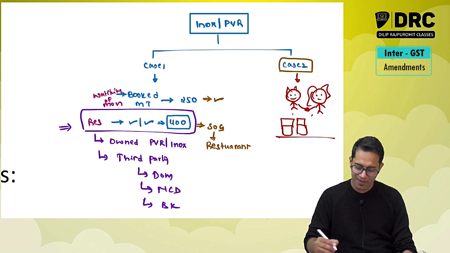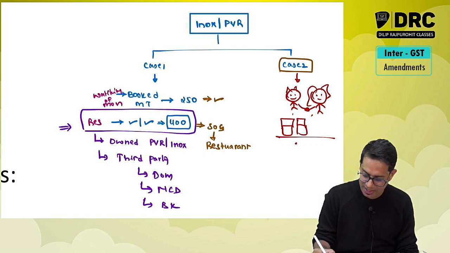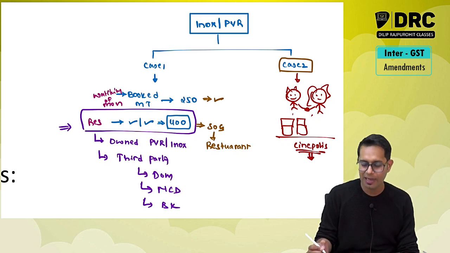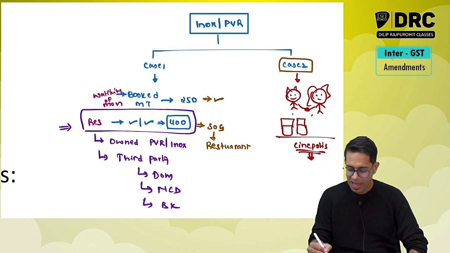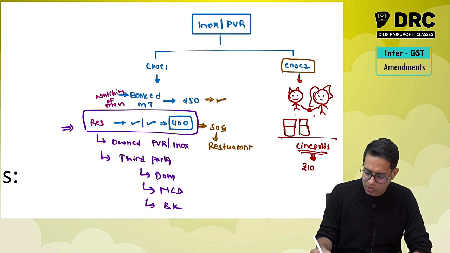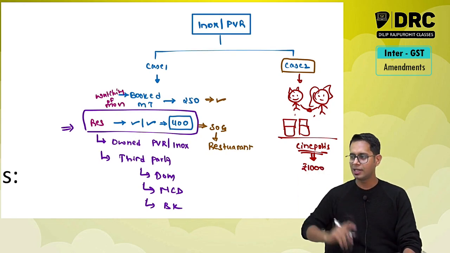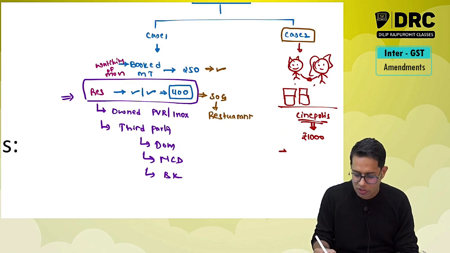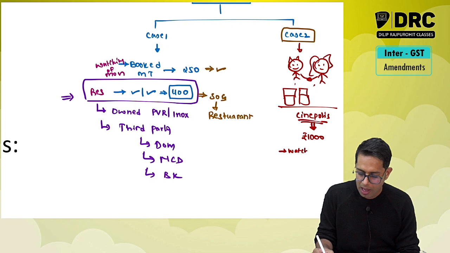Now this theater where I went, let us say the theater name is Cinepolis. That theater had given a fantastic offer on Valentine's Day. Take two tickets for 1,000 rupees. For two tickets I am going to charge you 1,000 rupees, in which you can watch the movie.